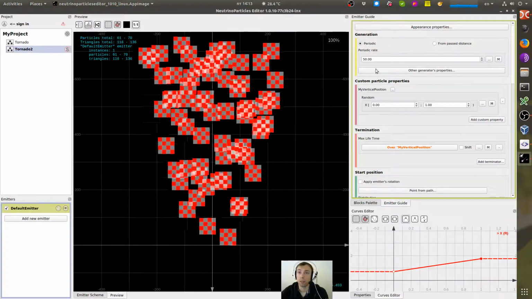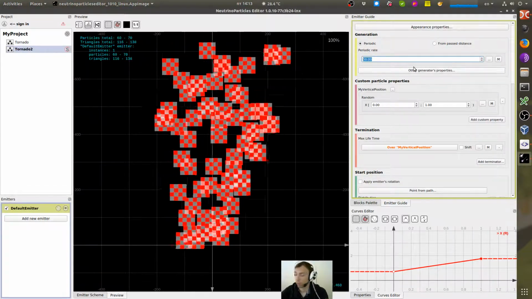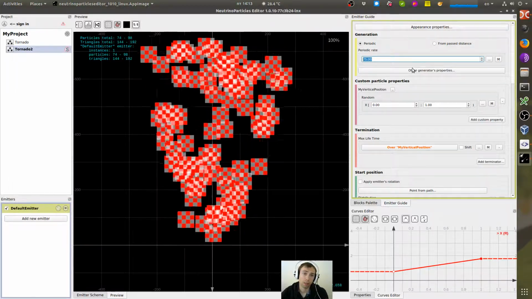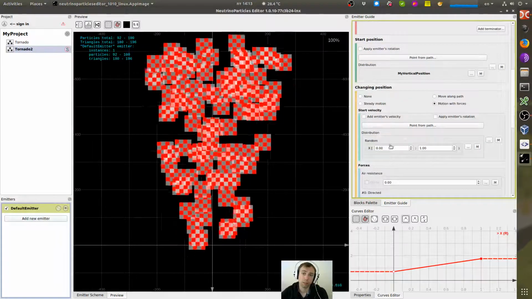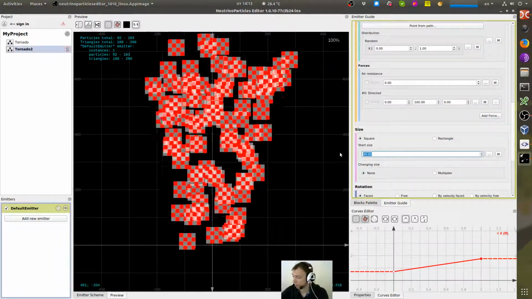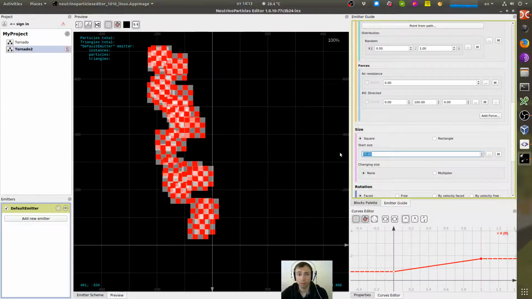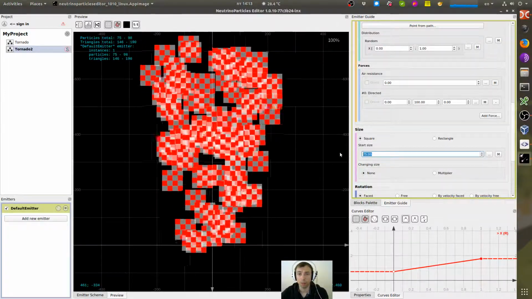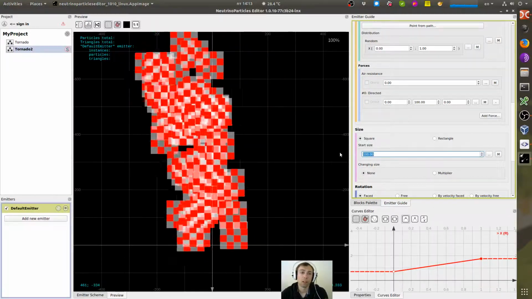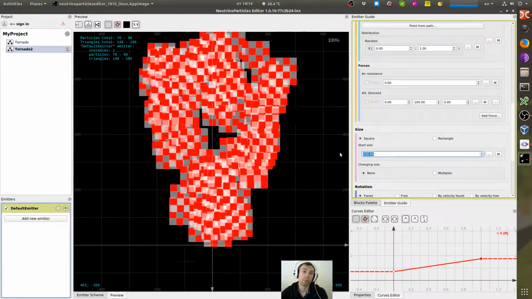Let me make more particles, like 75 per second, and a little bit bigger size, 75 or maybe even 100. Yep.